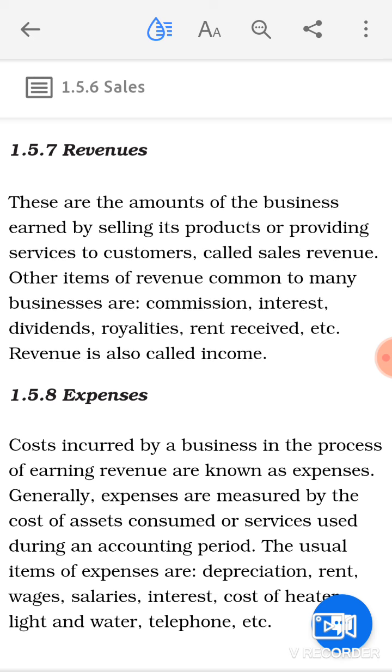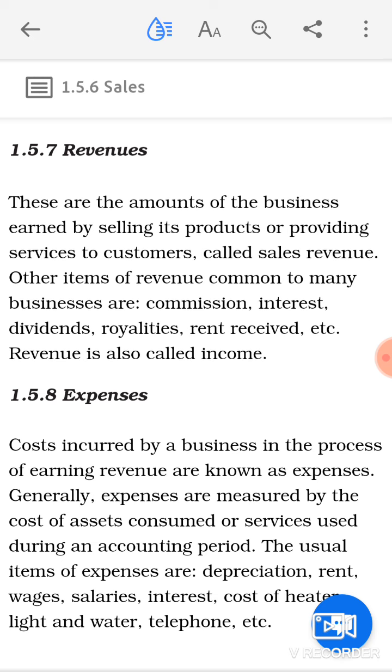Generally, expenses are measured by the cost of assets consumed or services used during an accounting period. The usual items of expenses are depreciation, rent, wages, salaries, interest, cost of heat, light and water, telephone, etc.